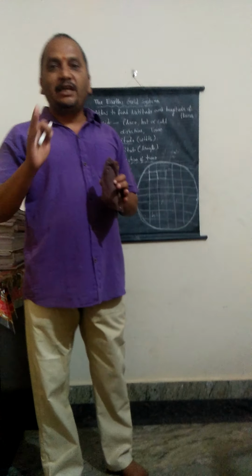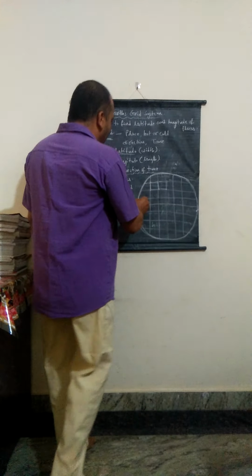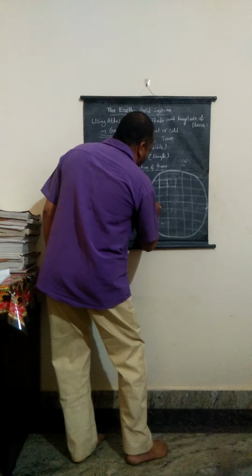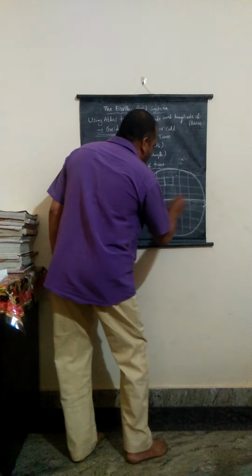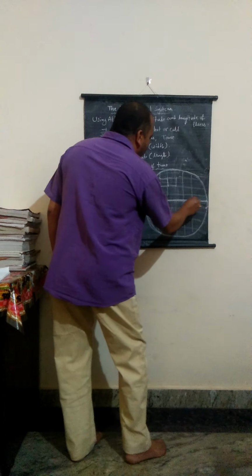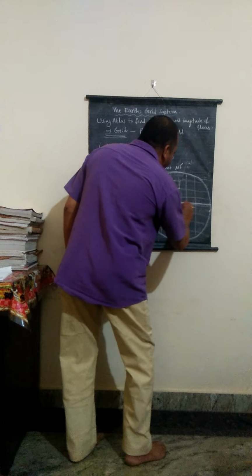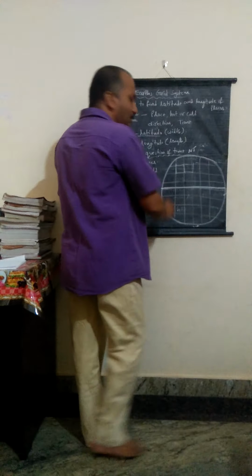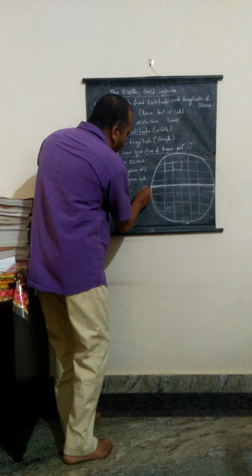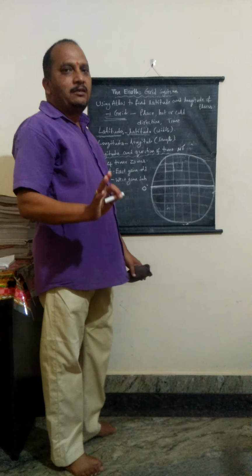On the globe, the horizontal line which is at the middle and around the earth, at equal distance from the north pole and south pole, is called the equator. You see, this is the center point on a globe. Equal distance from north pole and south pole, around the earth, is called the equator. It is designated by 0 degree.